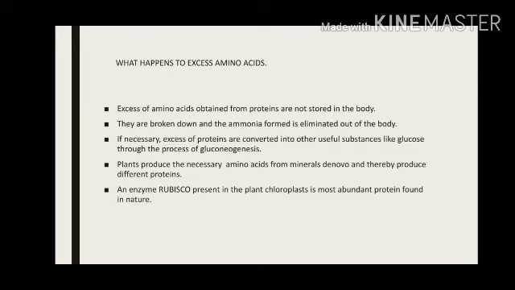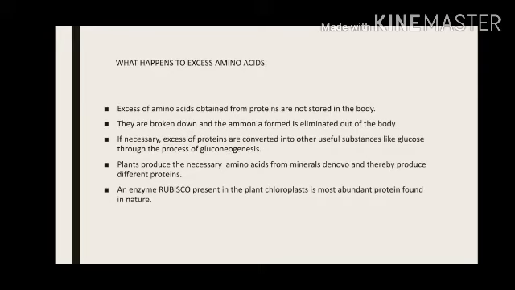Sometimes, if necessary, if protein itself is extra, before the protein is digested and amino acids are formed, then it is converted into glucose by a process called gluconeogenesis. This is not a very common process, rarely it happens.